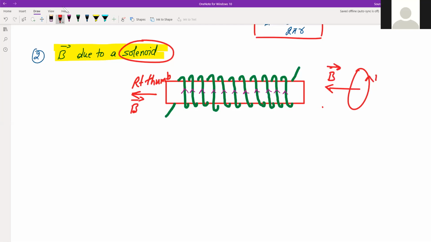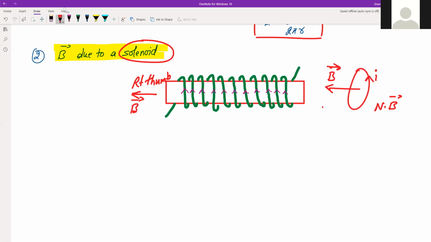And now there are multiple such coils. So obviously due to each coil there will be the same magnetic field, and they all will get added up. So the total magnetic field will be nothing but N into B, where B is the magnetic field due to one coil.